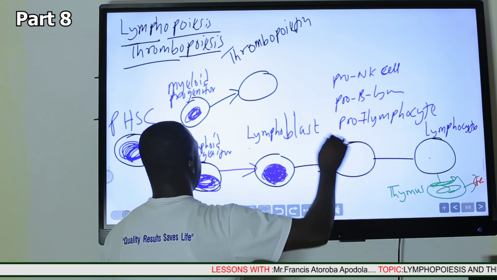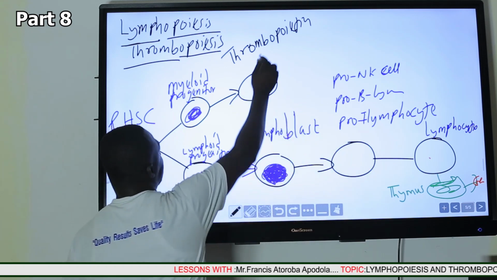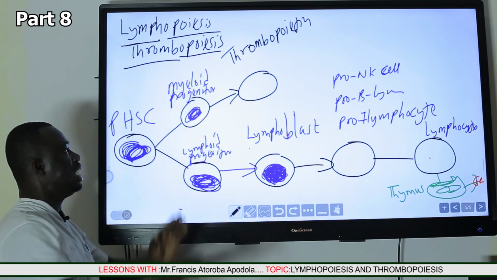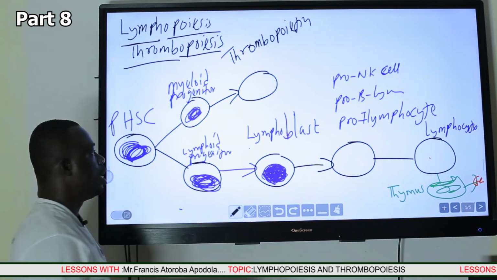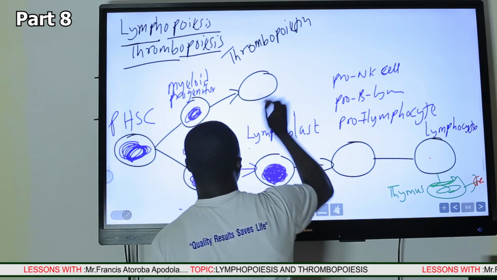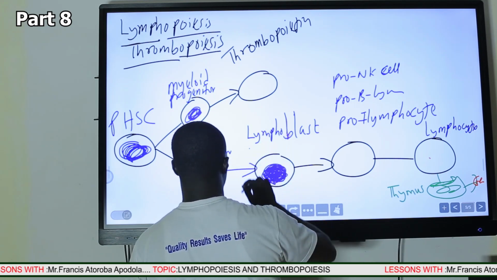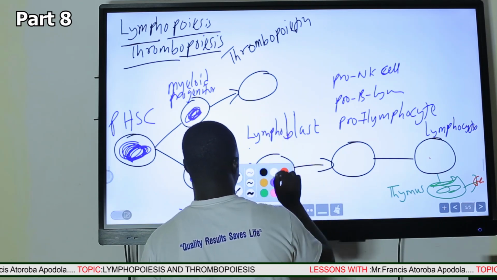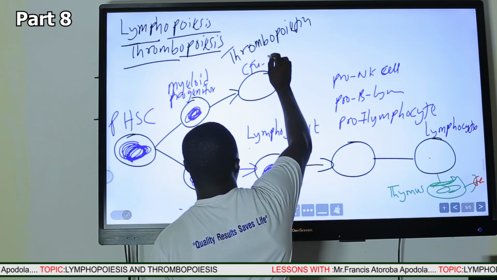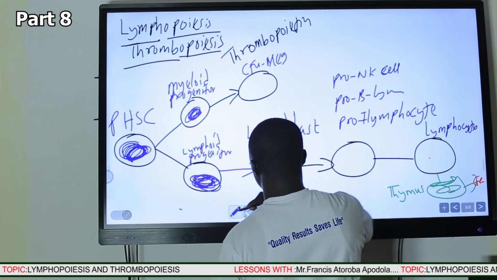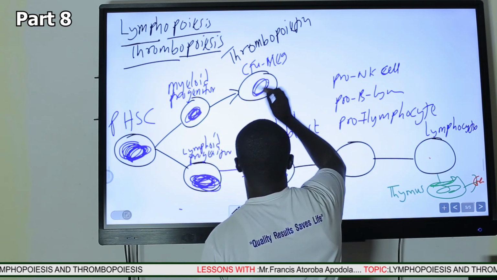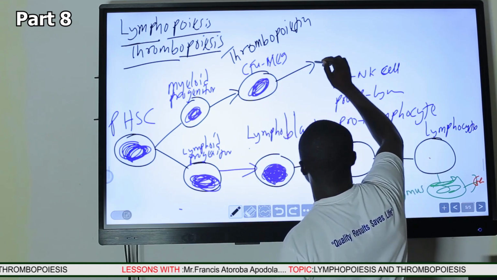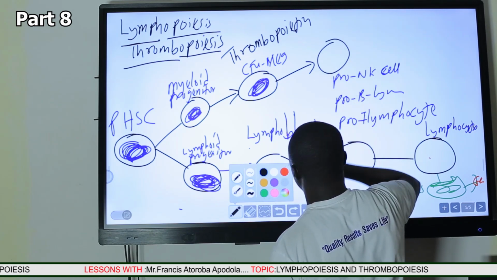Just like erythropoietin, thrombopoietin binds to the myeloid progenitor stem cell. Once it binds, it directs the myeloid progenitor cell to begin to commit to the lineage of thrombocyte production. So we have here the colony forming unit megakaryocytes. From the colony forming unit megakaryocytes, the next stage is called the megakaryoblast.